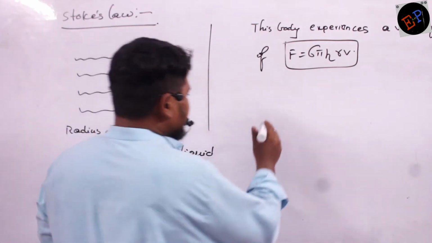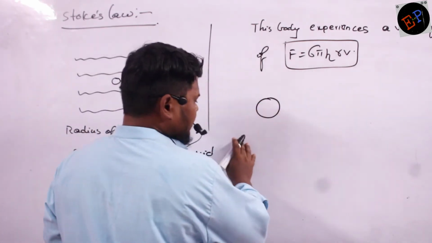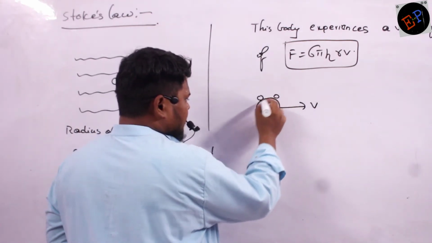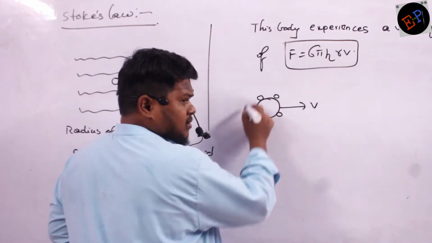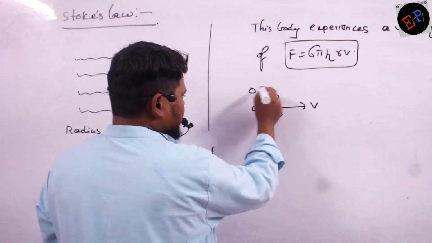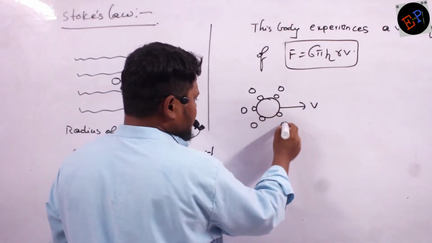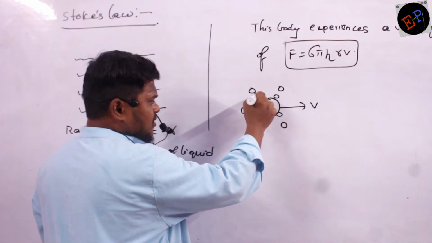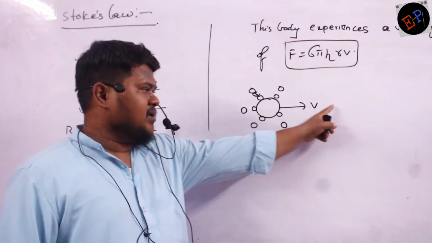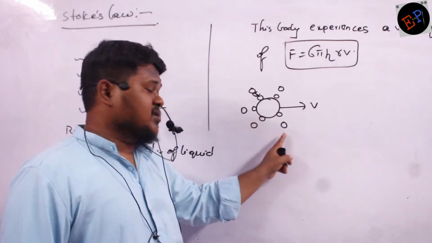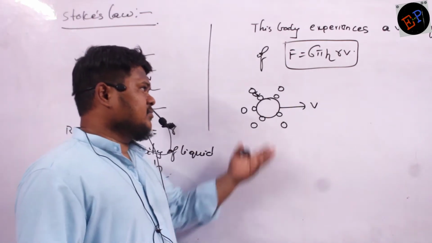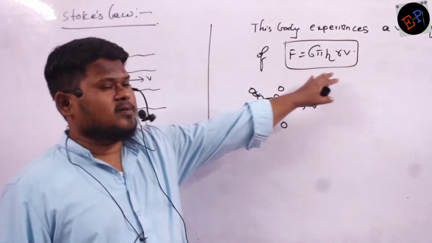What is the reason? For example, if this is the body which is moving with a velocity of v, then water molecules will be attached to this body, and adjacent water molecules are also present. In between these two molecules, what is present? Cohesive forces are present. So if this body tries to move in this direction, these cohesive forces will oppose the motion of this body. Therefore, the body experiences a viscous force, and that is given by this law, which is called Stokes' law,